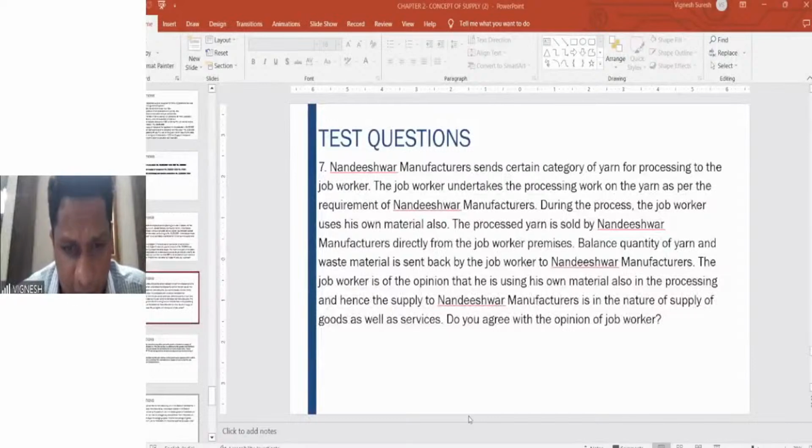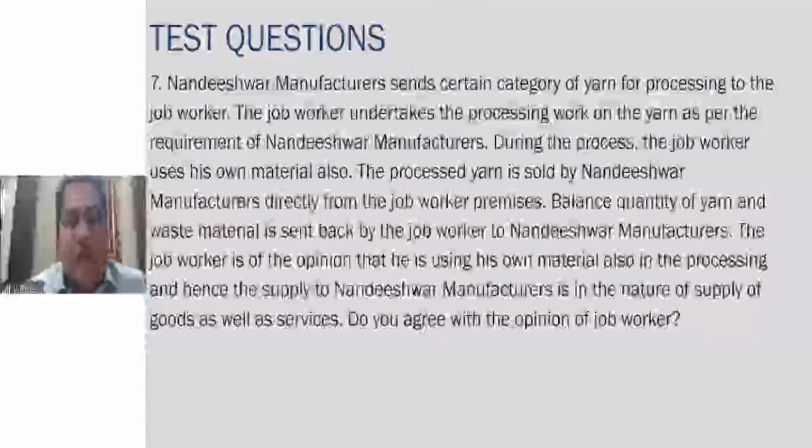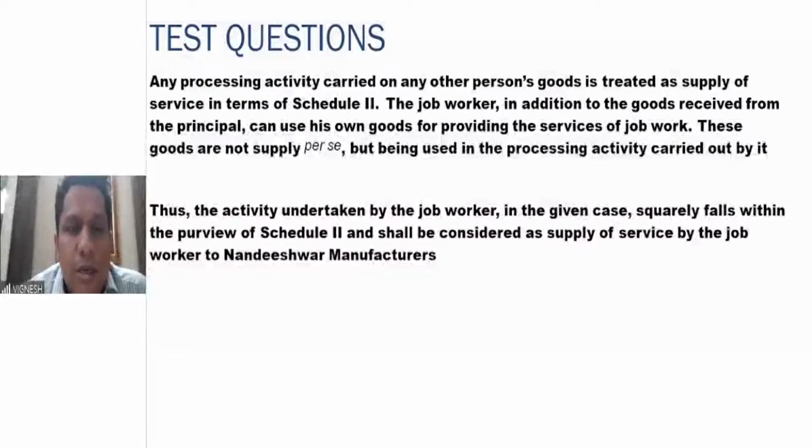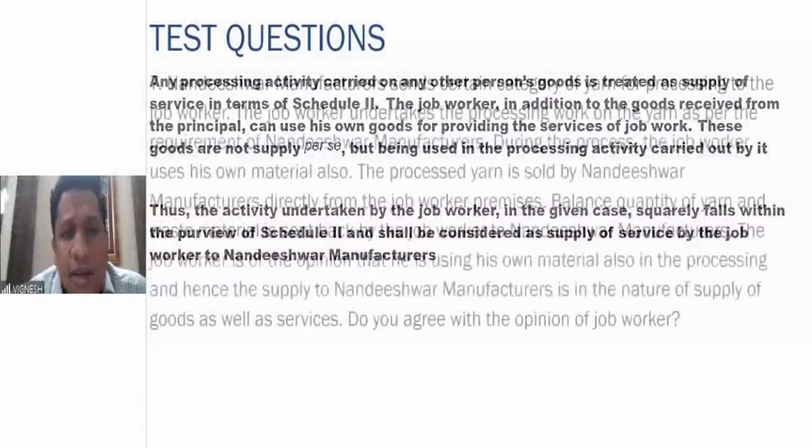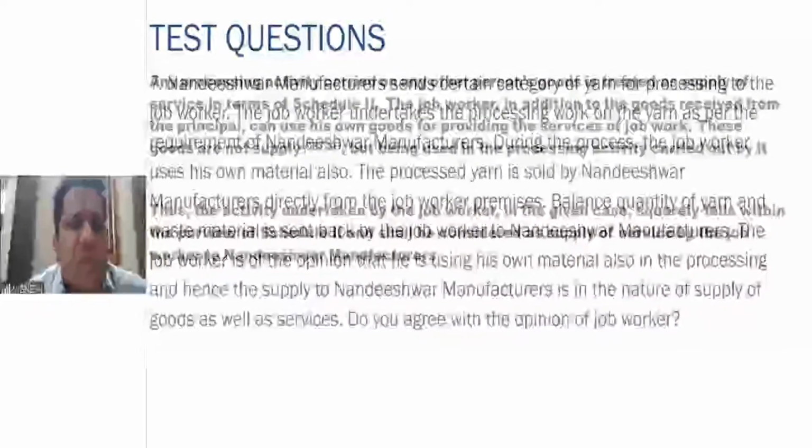Yeah, correct. Process performed on some other goods, definitely it is a service. That is what is happening here. So what happens here? Any processing, here he sends the yarn for processing. During the time of processing, he's using his own material also. That doesn't matter. Main agenda is processing.